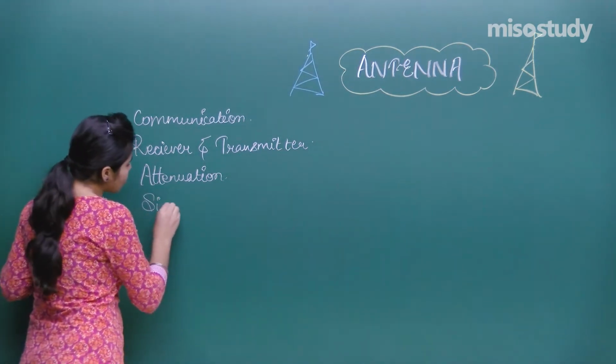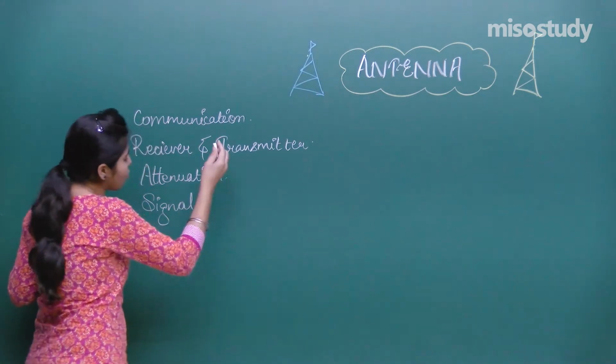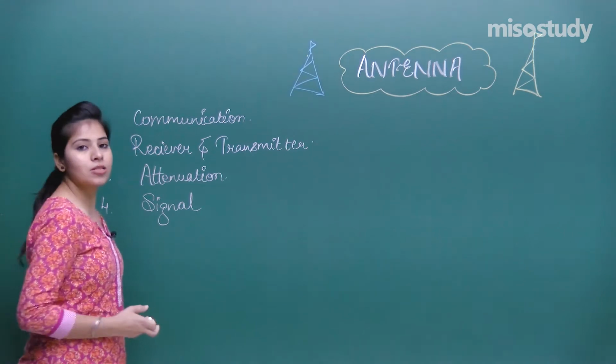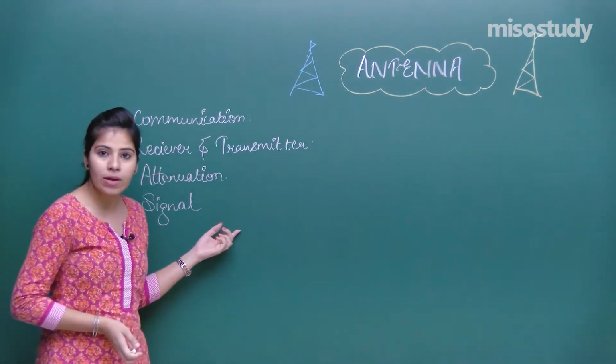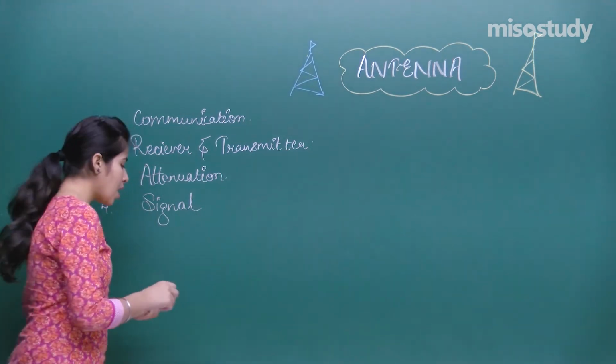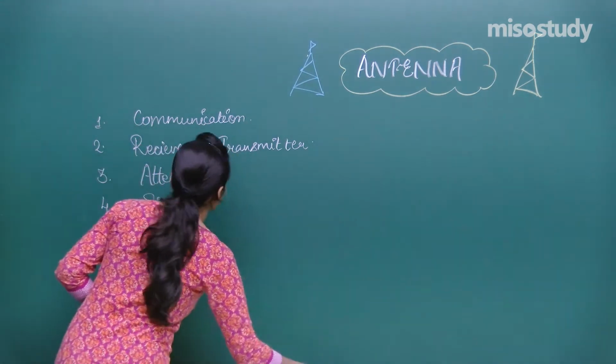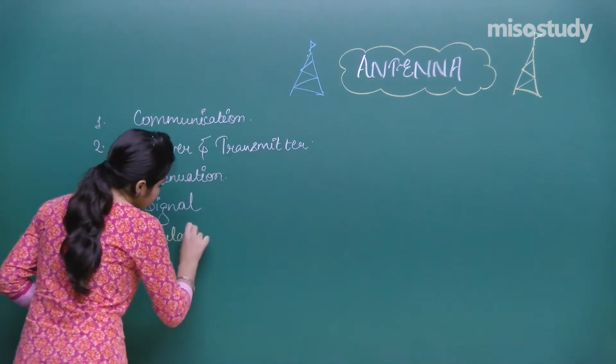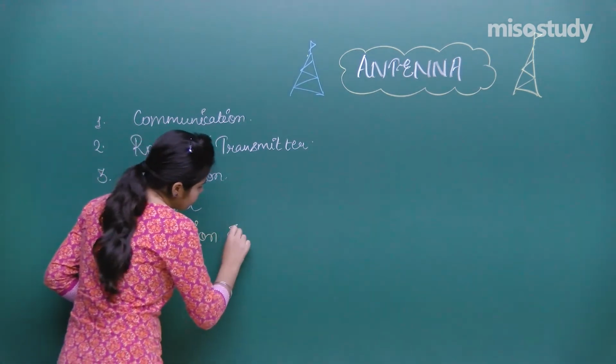Then we learnt about the signal. What do we mean by the signal and what are the two types of signal? This is just the information that is being transferred, and we have two types of signal, analog and digital. After that I told you that we have modulation and demodulation.